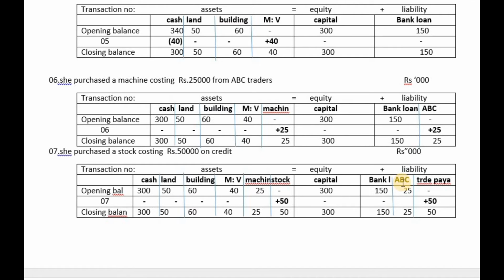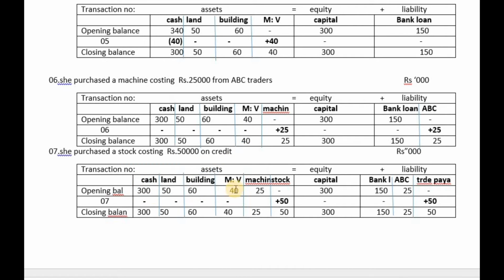ABC is a non-trading creditor. Trade payable is a trading creditor. Trade payable can be taken as creditors, trade creditors. Now look at the separate column, the trade creditors or trade payable column, and then the stock column.